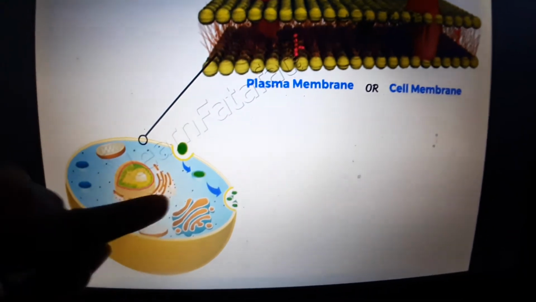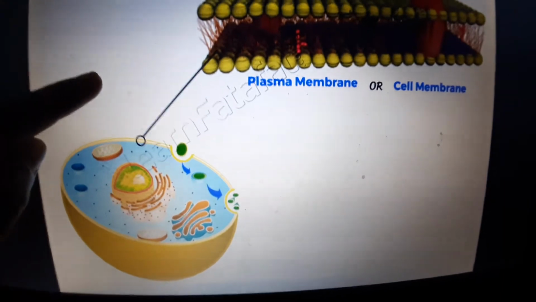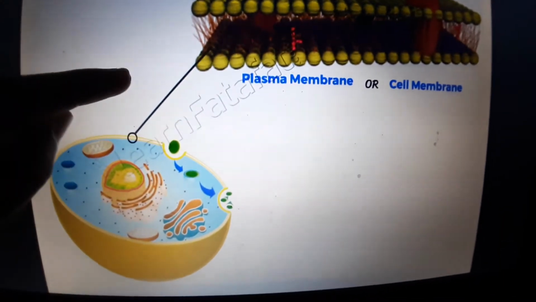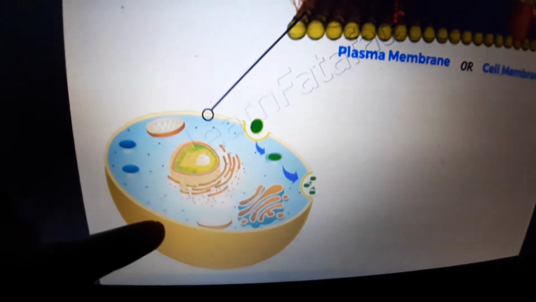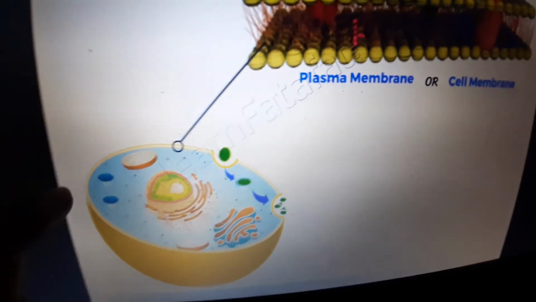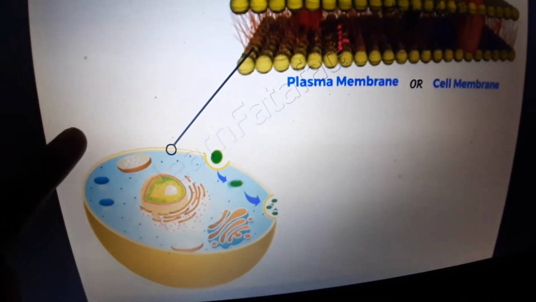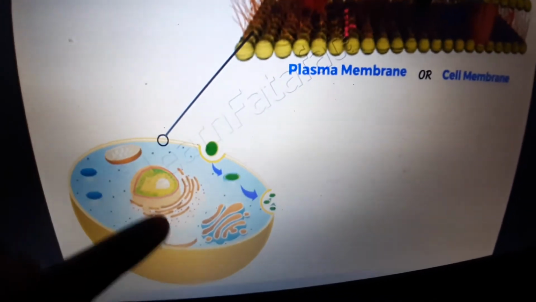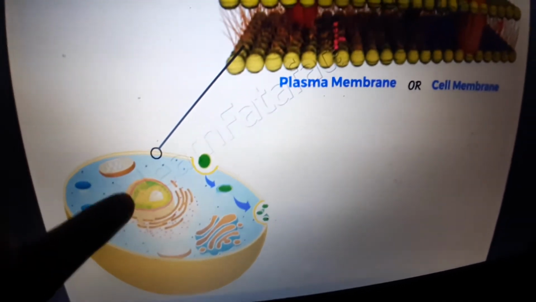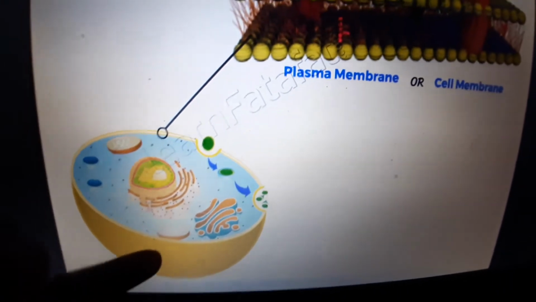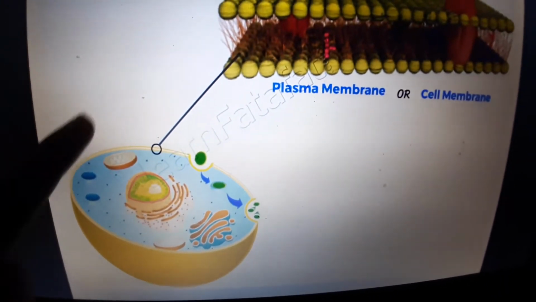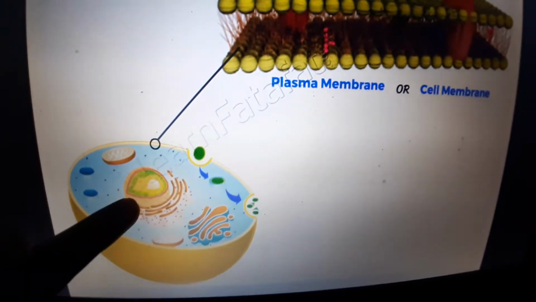The external environment is the environment outside the cell. So, the plasma membrane, or the cell membrane, helps in maintaining the balance between the external environment and the internal environment.